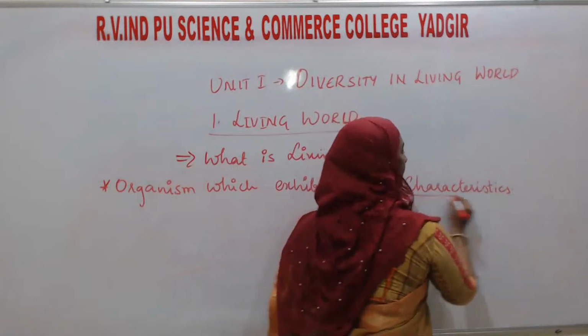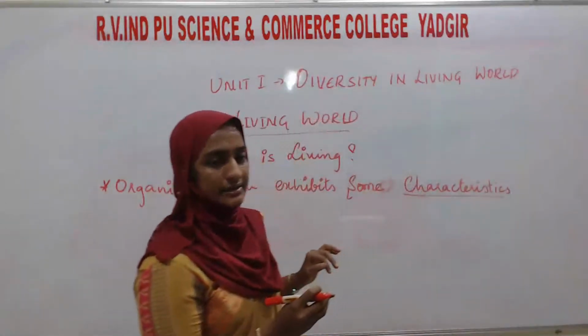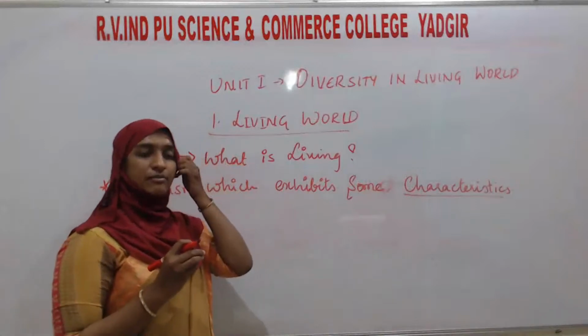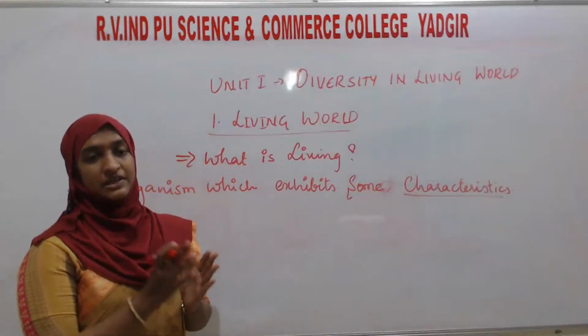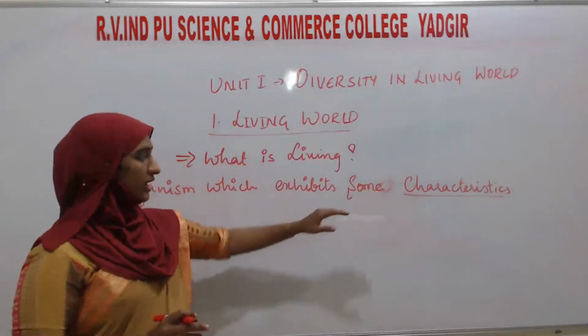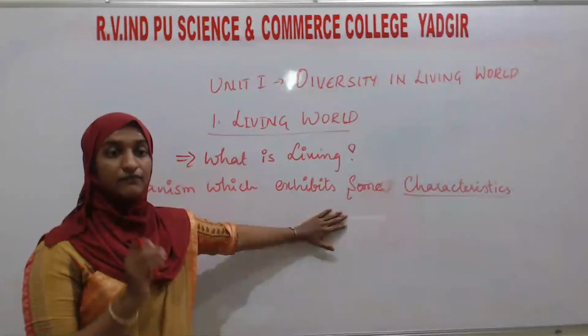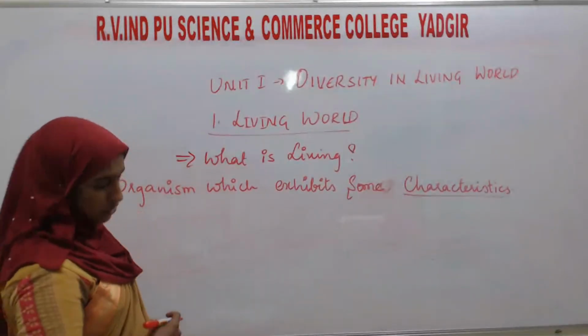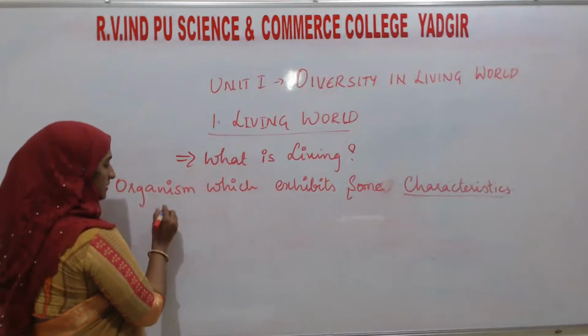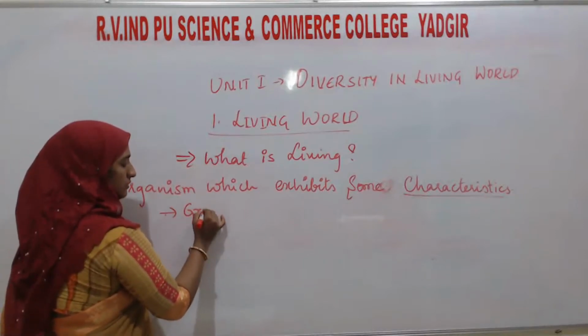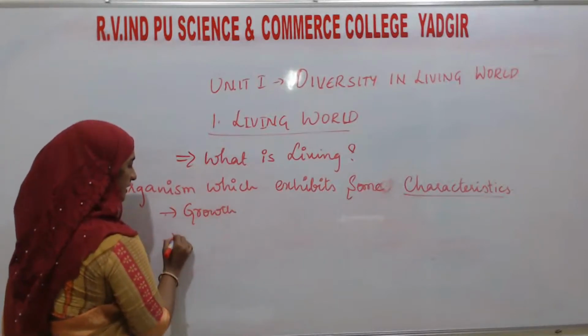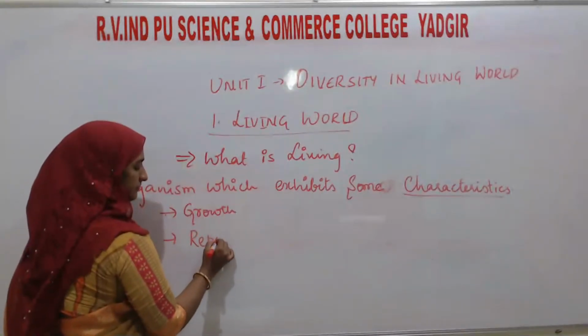What are the characteristics? Here some basic characteristics are there by which we will come to know whether that organism is living or non-living. What are those basic characteristics? The first thing is growth. Second one is reproduction.